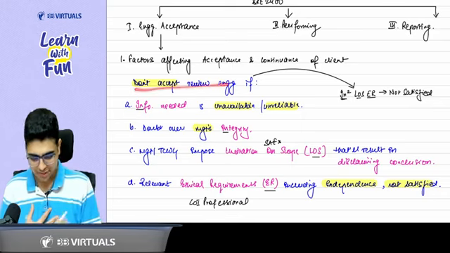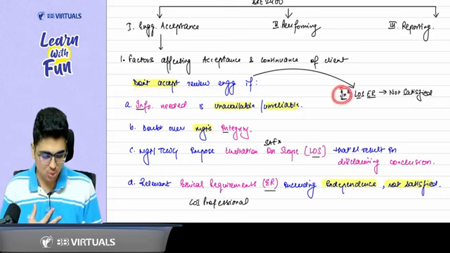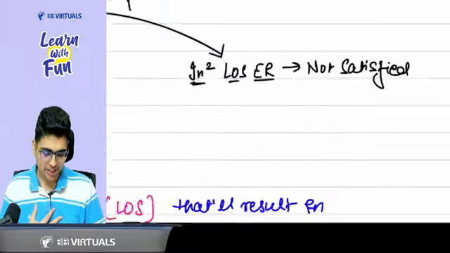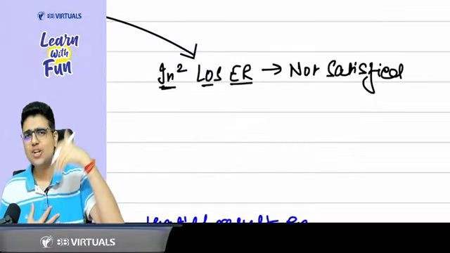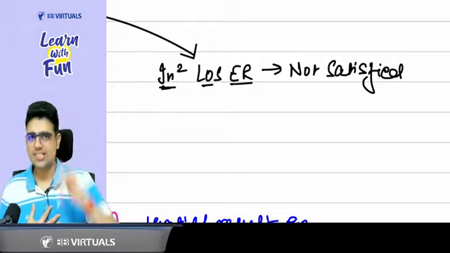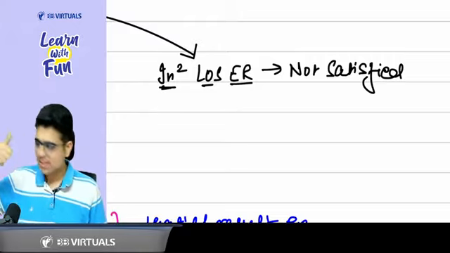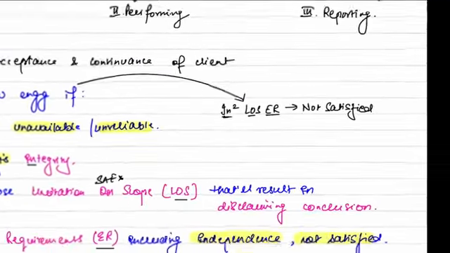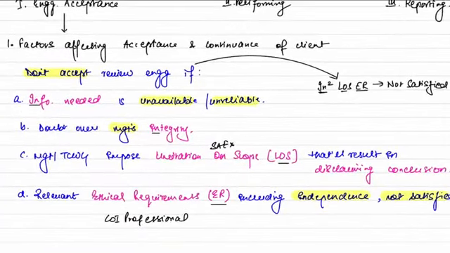So let's map the points quickly. In means that the information needed is unavailable or unreliable. Second in means management's integrity, you have a doubt over it.